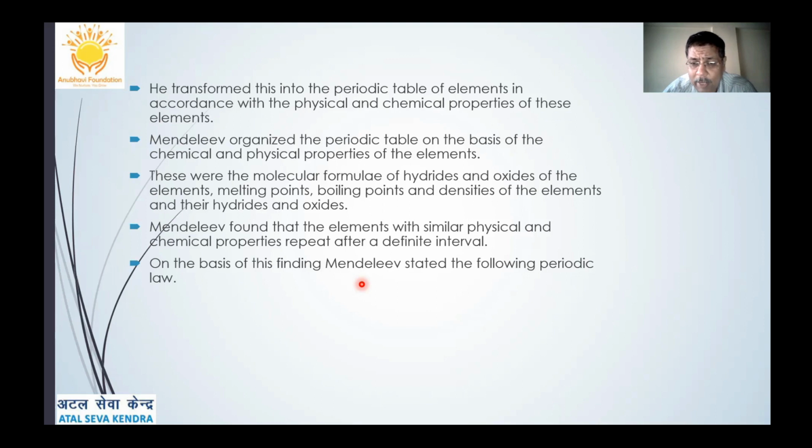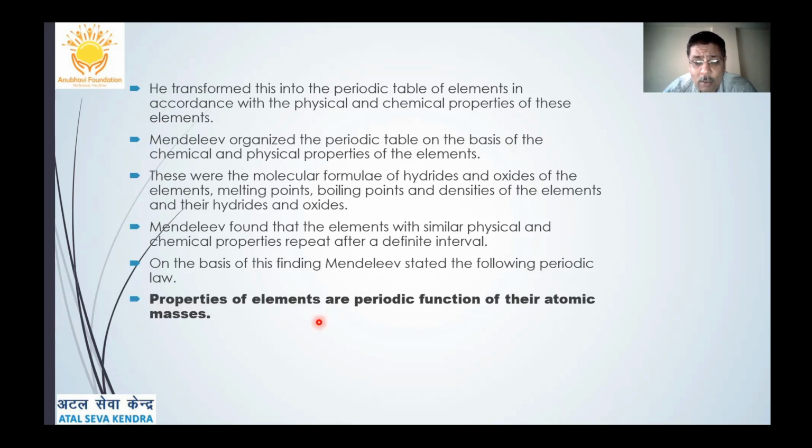On the basis of this finding, Mendeleev stated the following periodic law, very important for the board exams. What is Mendeleev's periodic law? Properties of elements are a periodic function of their atomic masses. What do you mean by that? If the arrangement occurs according to atomic masses, the properties of elements will be periodically repeated again and again. Therefore, they are called periodic functions. Periodic functions means repeated after a regular interval. A very, very important statement. State Mendeleev's periodic law, which is an important board question too.